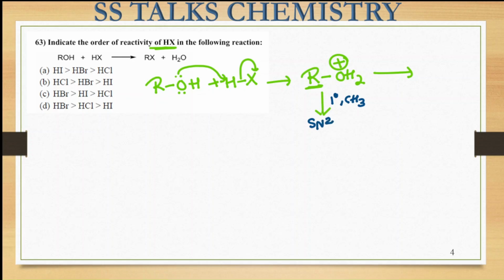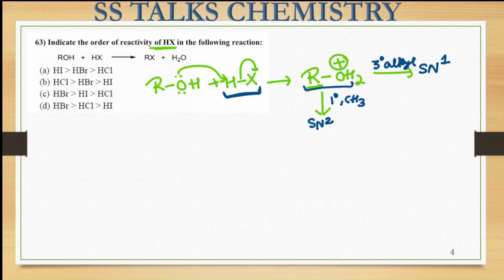Whereas if our R group is a tertiary alkyl species or some benzylic species, where a stable carbocation can be formed, it is going to proceed through the SN1 reaction. So this path depends upon the substrate R. But you can see that in the initial step, the breaking of this HX bond is important, because this is the step that gives us this particular substrate on which the further reactions are going to proceed, right?